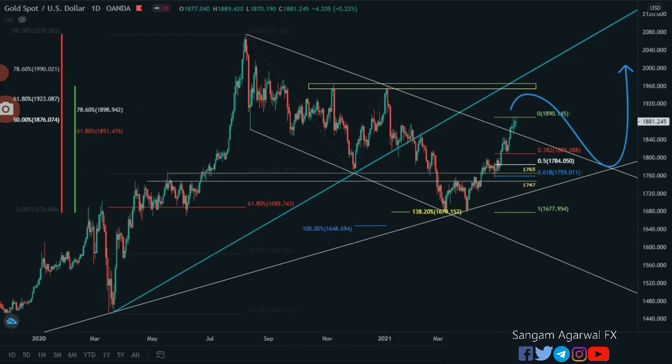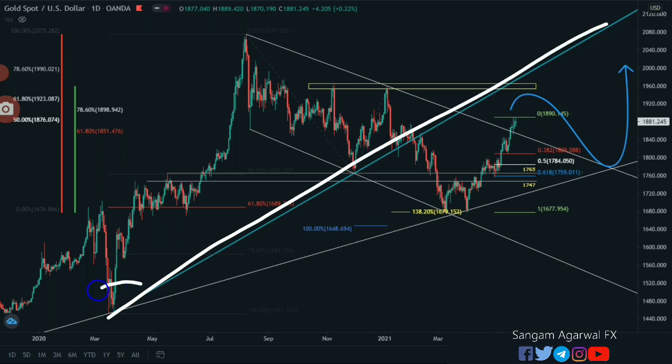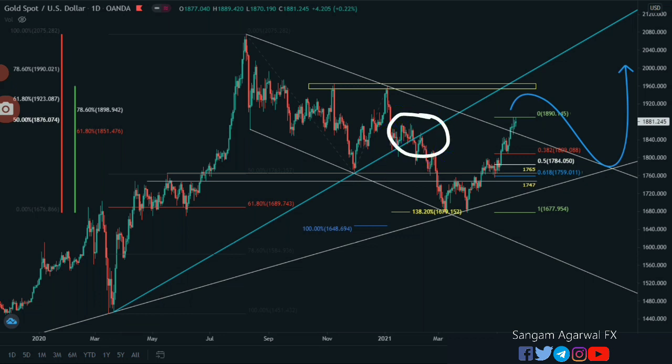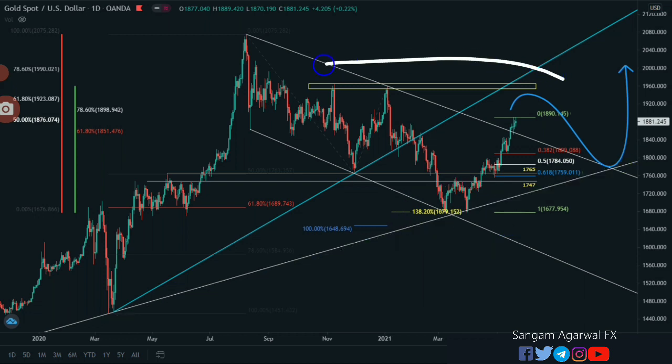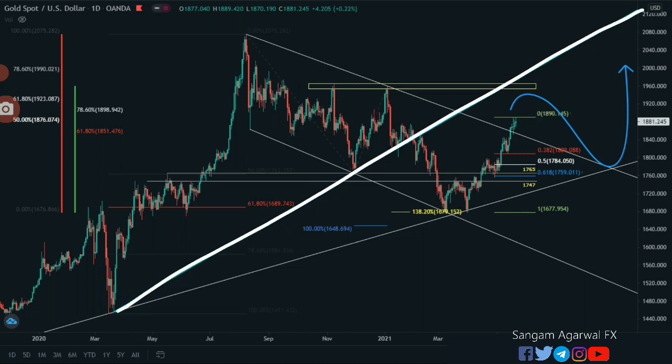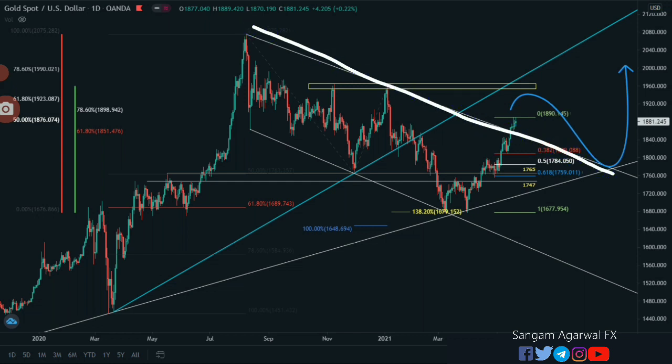Now on the daily chart, this is your weekly trend line and this is your daily trend line, which was already tested two times. On the third attempt it broke out, then retested again here, and then made this bearish movement, then found support at the lower trend line of the weekly. So this rectangle is your static resistance and this trend line is your dynamic resistance. The closing of the daily candle also confirms a clear breakout of this trend line.